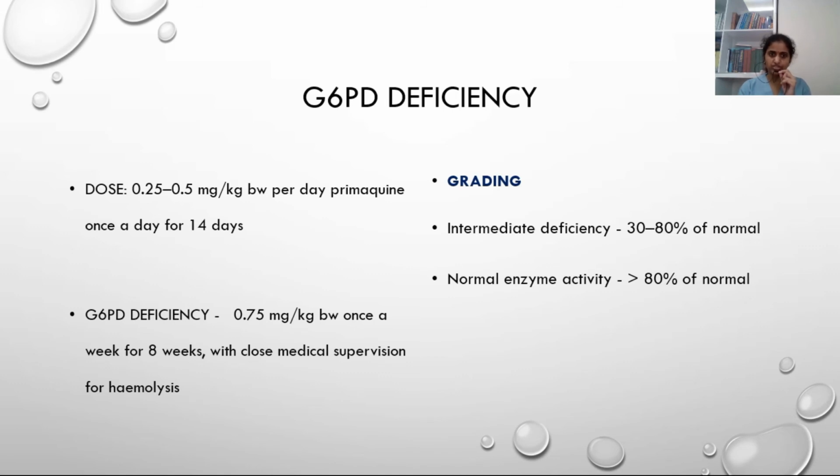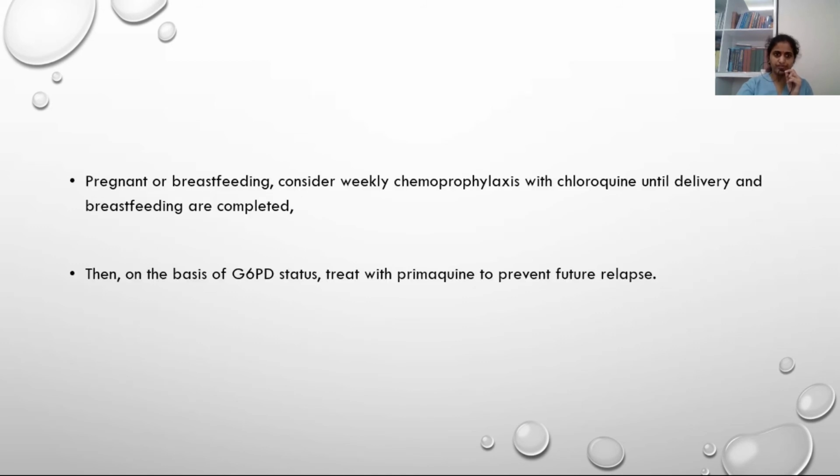If it is moderate deficiency, we can give low dose primaquine, that is 0.75 mg per kg body weight once in a week for 8 weeks with close monitoring of hemolysis. If G6PD levels are normal, the actual dose is 0.25 to 0.5 mg per kg body weight per day, and the total duration is 14 days, 2 weeks therapy in case of vivax and ovale.